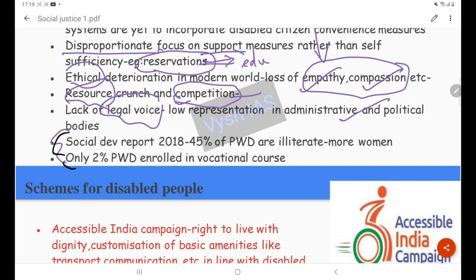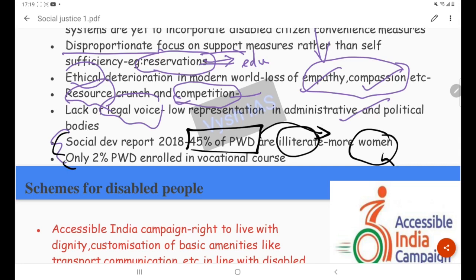The Social Development Report 2018 says that 45% of PWDs are illiterate. And here again the case of double discrimination comes, wherein more women are illiterate. So being a woman, being disabled and being illiterate, how can such a person survive better in society? That is not possible. Then only 2% of PWDs are enrolled in any kind of vocational course.